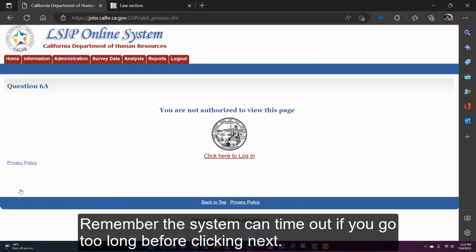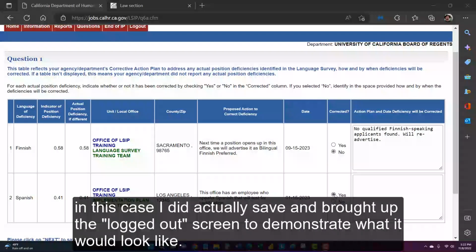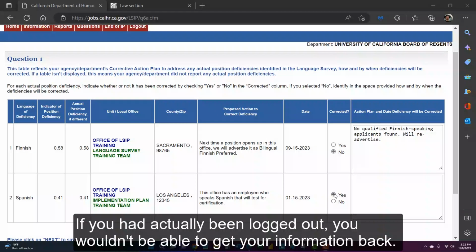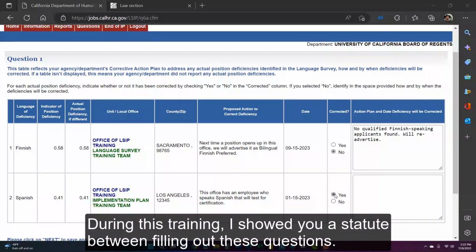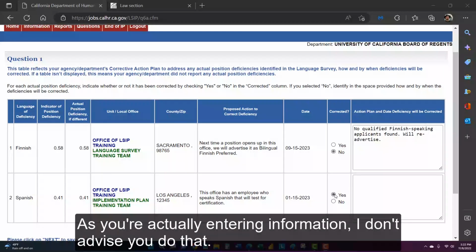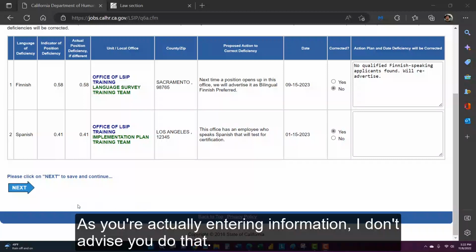Remember, the system can time out if you go too long before clicking next. In this case, I did actually save and brought up the logged out screen to demonstrate what it would look like. If you had actually been logged out, you wouldn't be able to get your information back. During this training, I showed you a statute between filling out these questions. As you're actually entering information, I don't advise you do that.